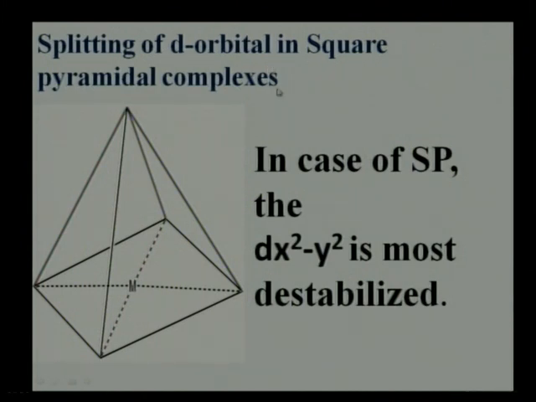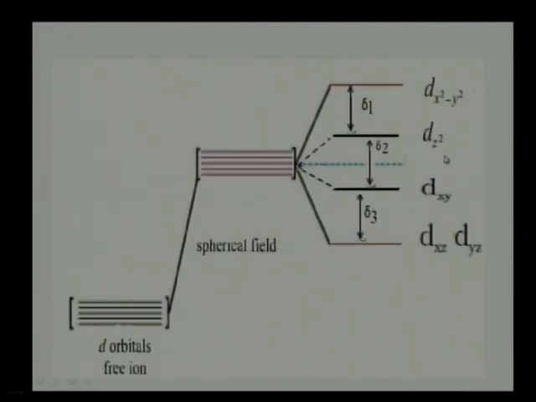The splitting of d orbitals in square pyramidal geometry. Now here you can imagine that in square pyramidal, dx square minus y square points along the x and y axes, and therefore this orbital is most destabilized, while the dz square orbital is repelled by only one ligand, that is along the plus z direction, and therefore the energy of dz square orbital is followed by dx square minus y square. Then it is in the xy plane, and therefore the dxy orbital is slightly higher in energy compared to dxz and dyz.